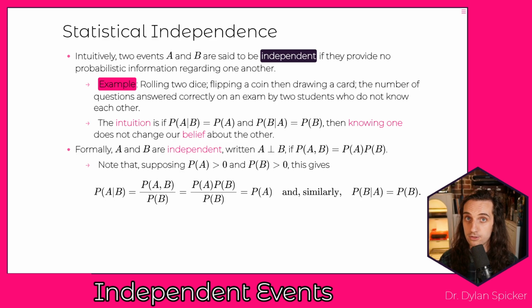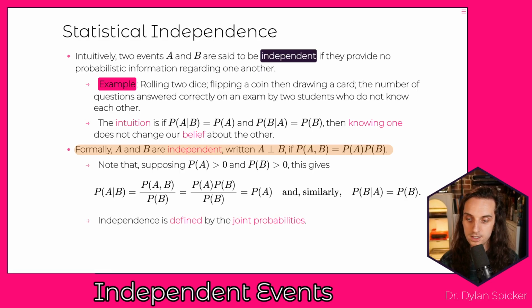Formally, we define that through the joint probabilities. And so the definition actually says if A and B are independent, then their joint probabilities decompose into the product of their marginals. Okay? So independence is defined by joint probabilities, but we sort of motivate it through conditional probabilities.